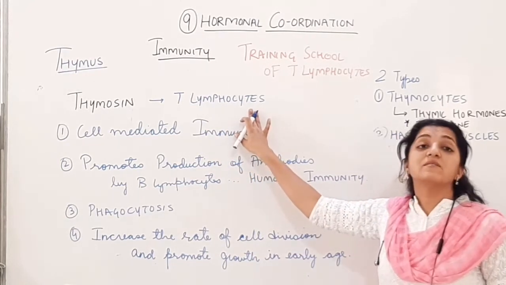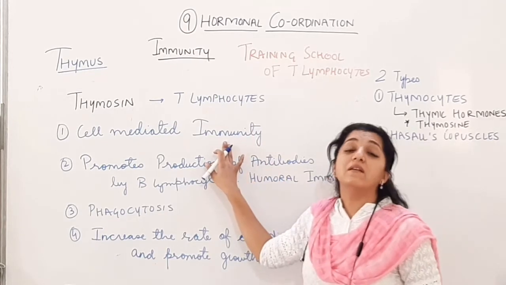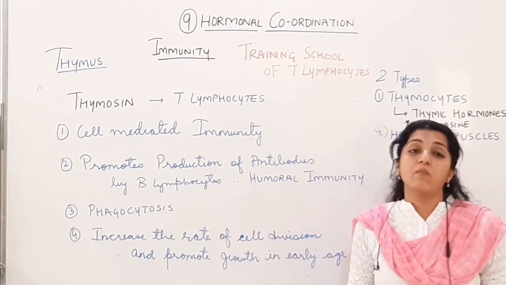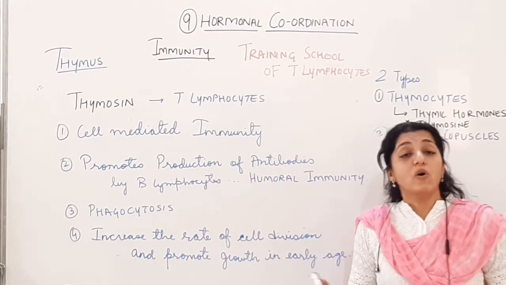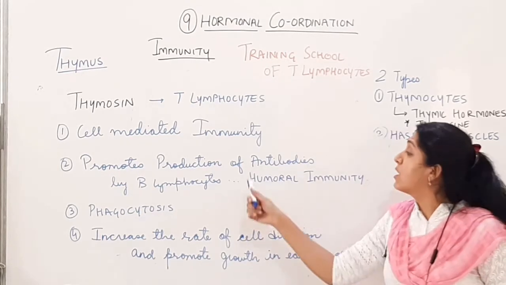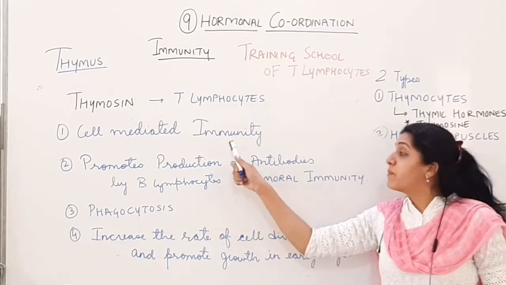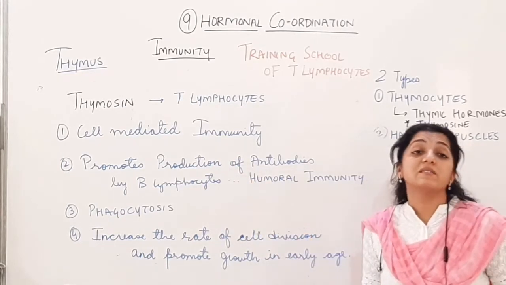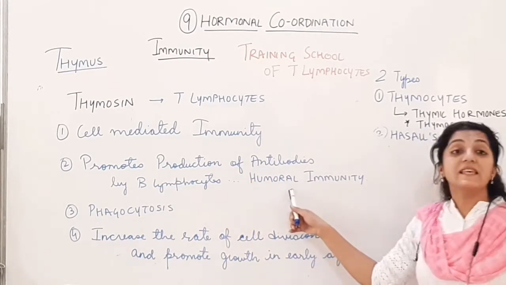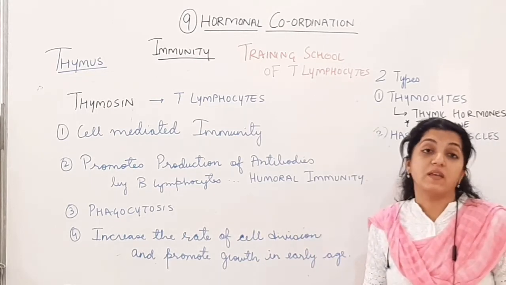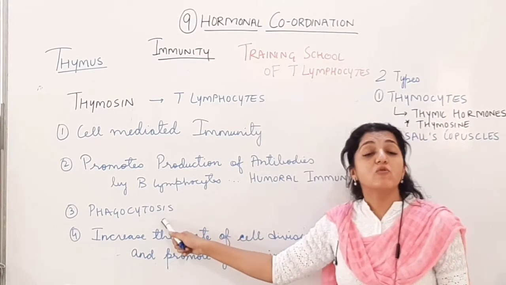These T lymphocytes will take care of the cell-mediated immune response of the body. And they will also help, they will also promote humoral immunity, which is the work of the B lymphocytes. ये promote करेंगे production of antibodies by the B lymphocytes, thus helping in humoral immunity. They will do the work of phagocytosis.